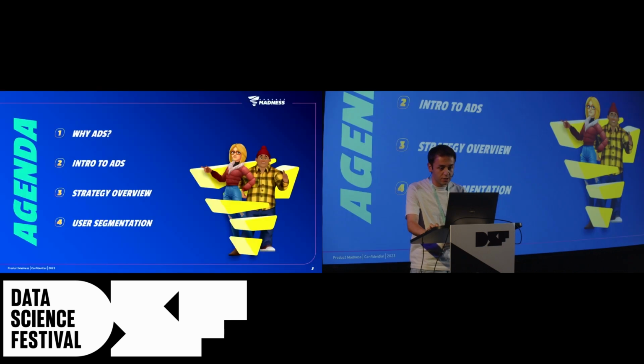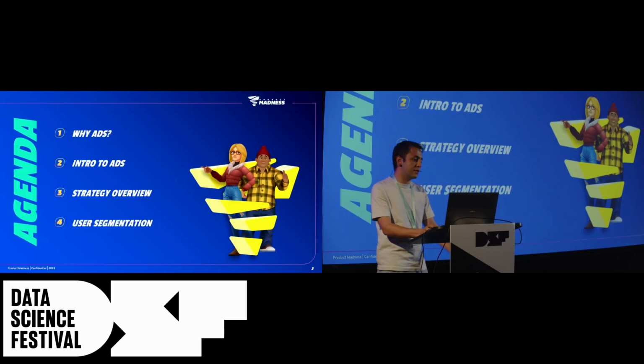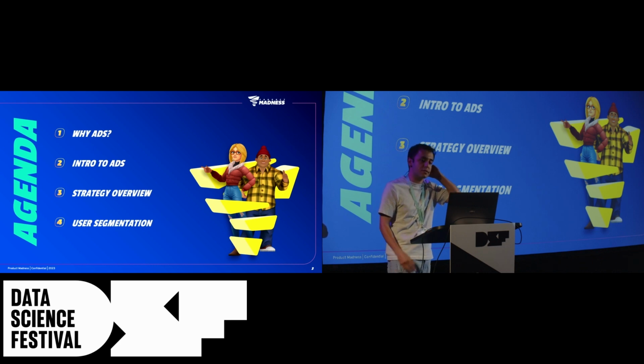So, a bit of agenda for this session. First of all, I want to talk about why we are considering ads in the first place, followed by a quick, brief introduction to ad monetization and in-app advertisement. And then I want to walk you through, step by step, how we build our strategy over ad monetization. And finally, I'll be focusing on user segmentation as a part of this strategy.